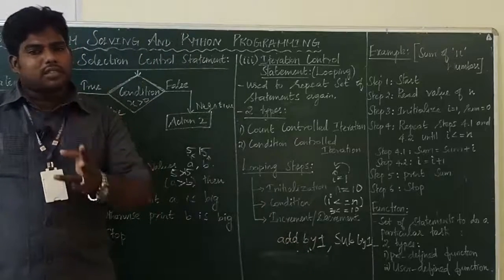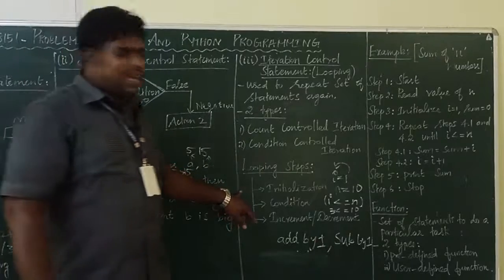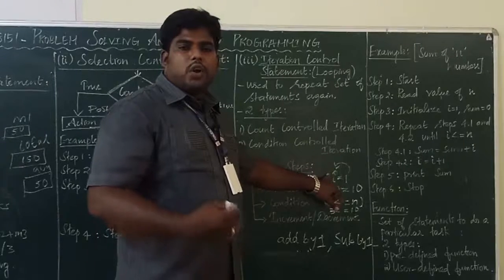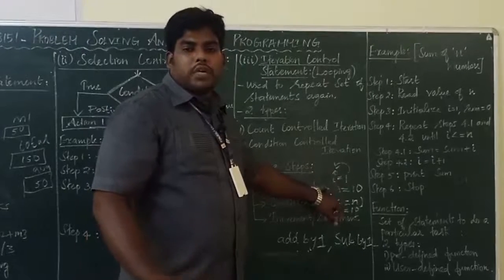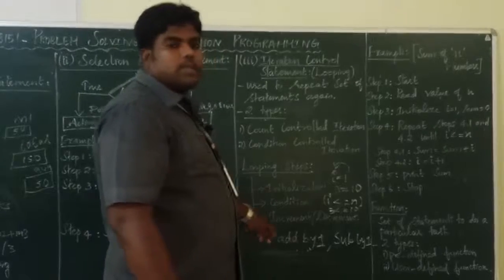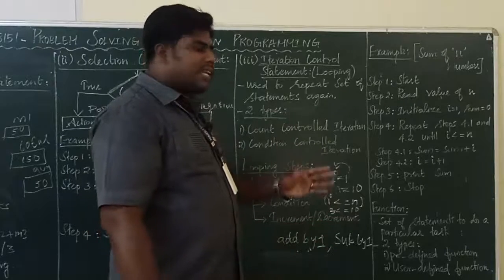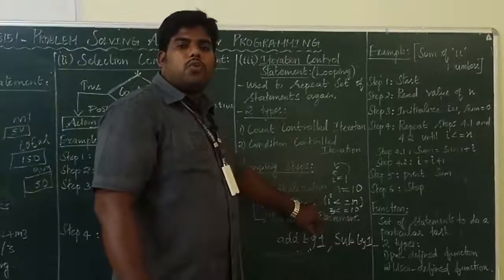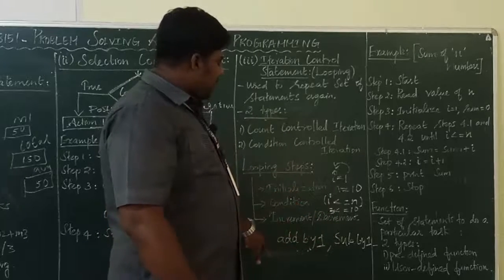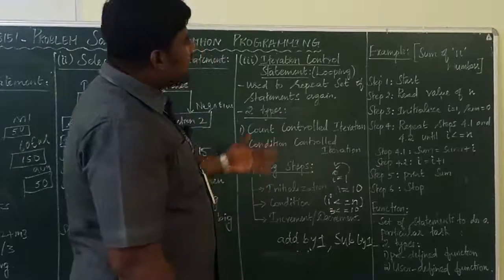So 3 important things you have to know in the looping concept. First, initialization. Initialization is nothing but finding the starting position, where you want to start the loop and where you want to end. I want to start the loop from 1 to end. Condition. Without condition, your loop will be infinite. So for breaking the condition, at one point you have to stop this condition so that the loop will be ended. For that, increment or decrement will be required. Okay. Now we can see one example.